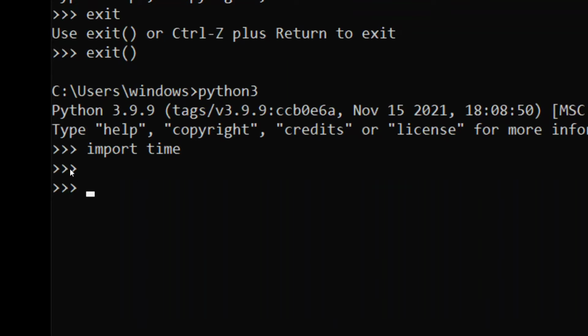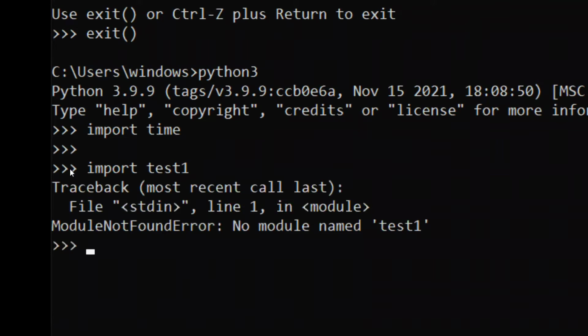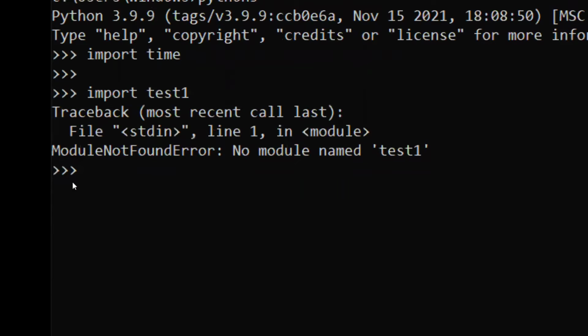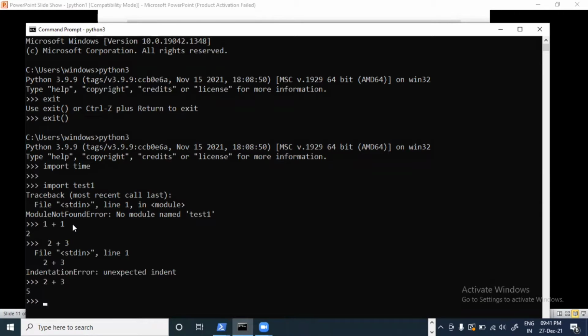So this single line works. So let's say import test one. See, no module named that. So here we can see that it verifies a single line of code. 1 plus 1 is 2, then 2 plus 2 is, sorry, 5. So that's important: just make sure that Python doesn't support spaces before the code.